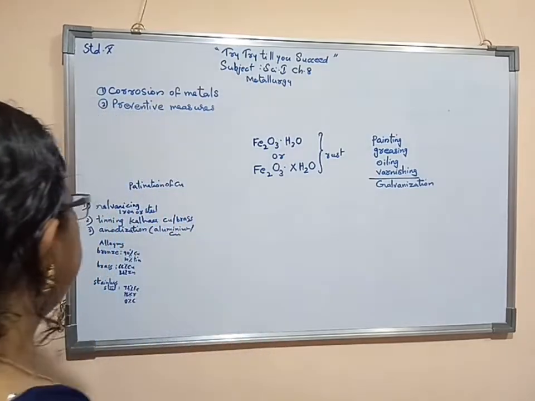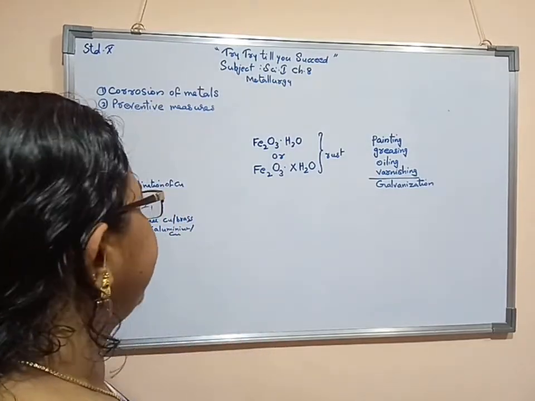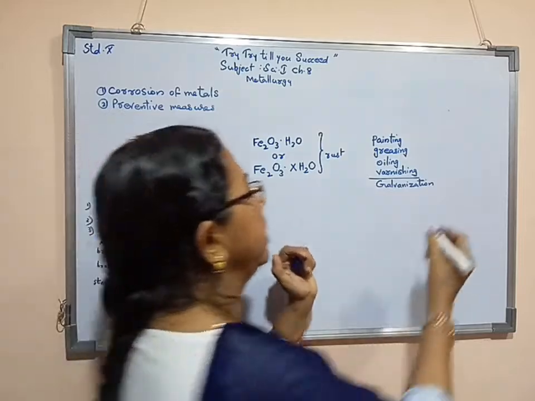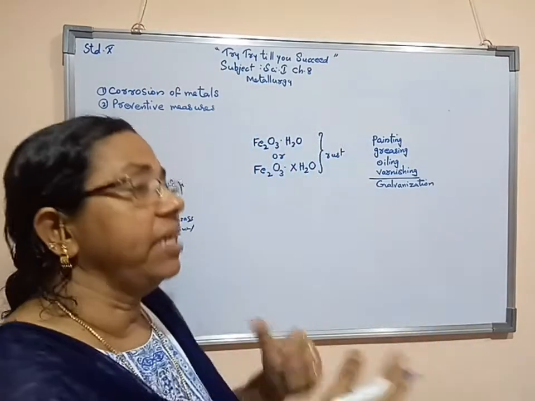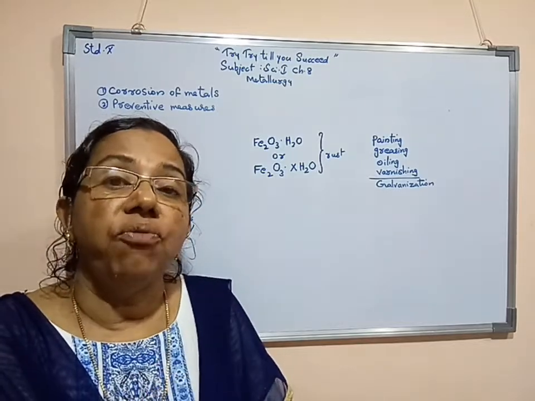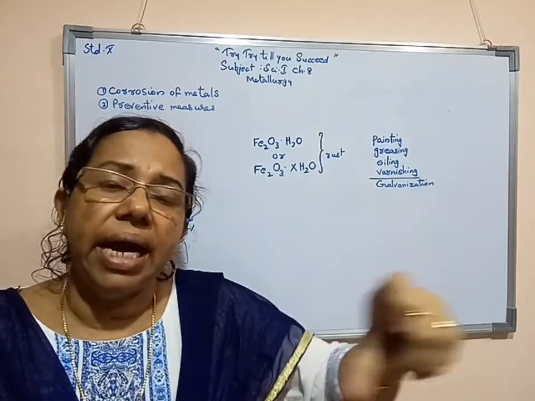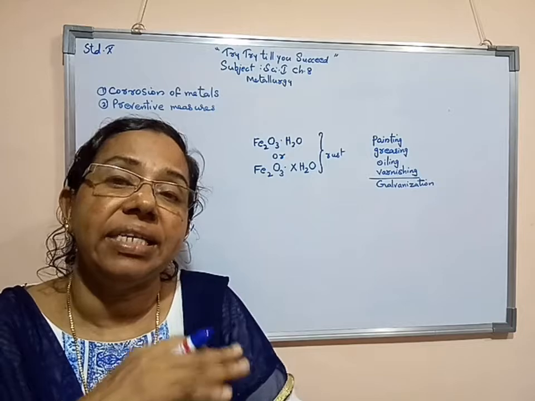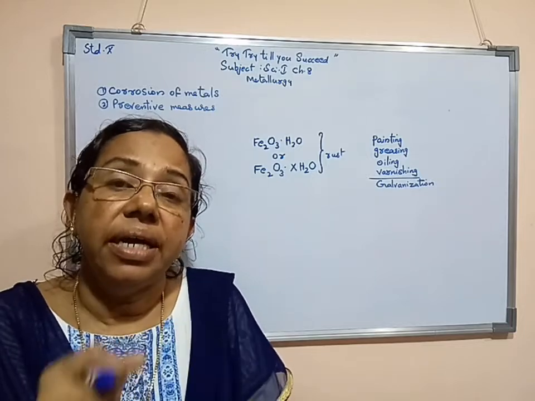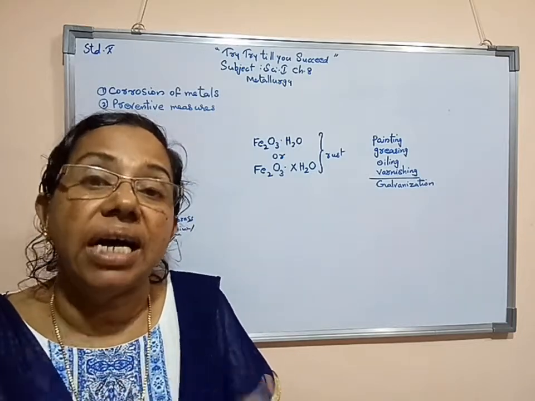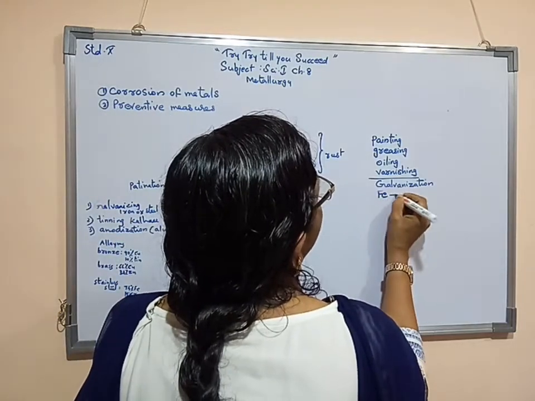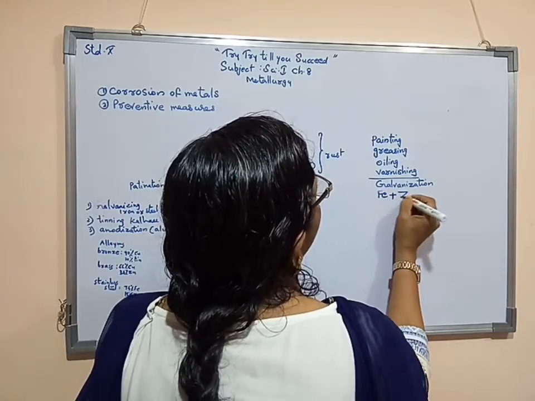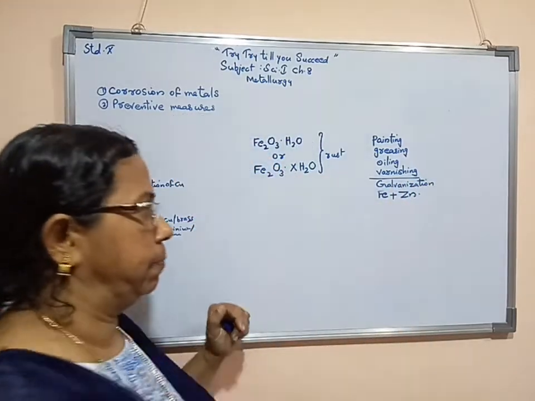Now this galvanization process means fixing another metal. Already iron is a metal, and on that they give a very strong coating of another metal. We can say that on the iron object they are giving the coating of zinc.